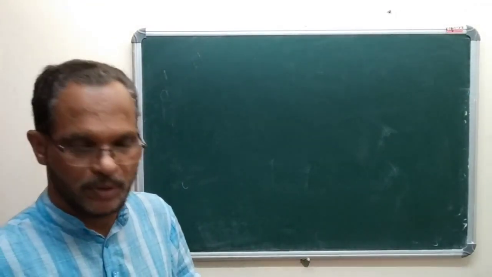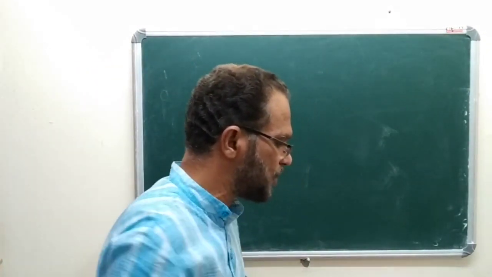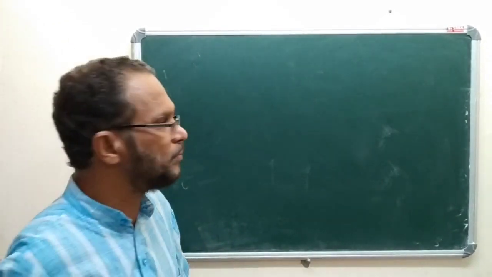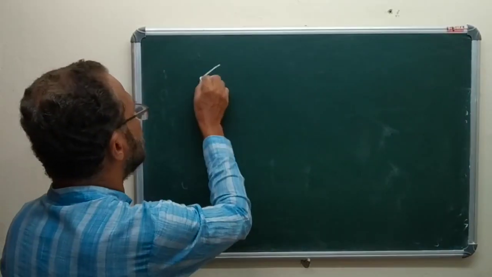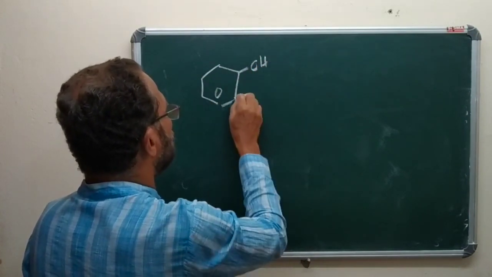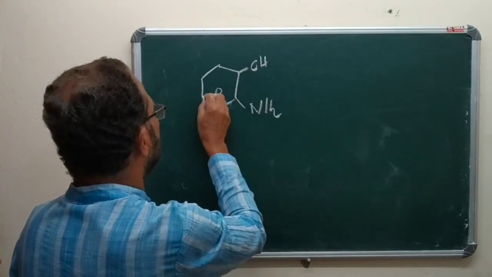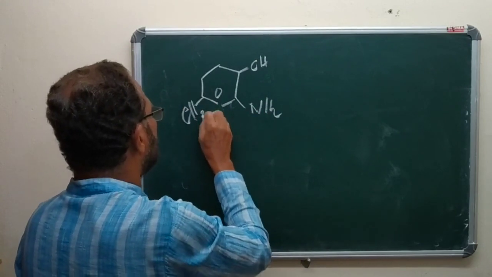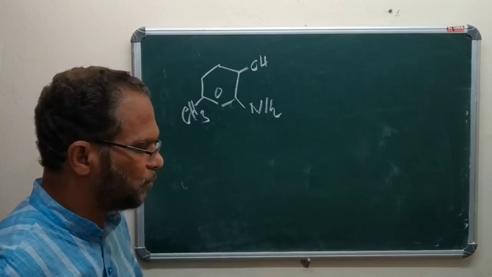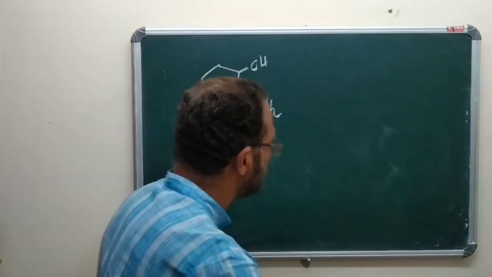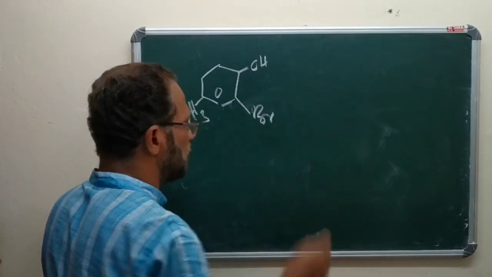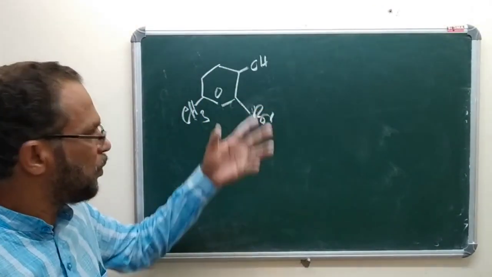Now, before the conclusion, let us do one more problem. Consider the synthesis of this molecule. How will you synthesize this molecule? It's a polyfunctional molecule.